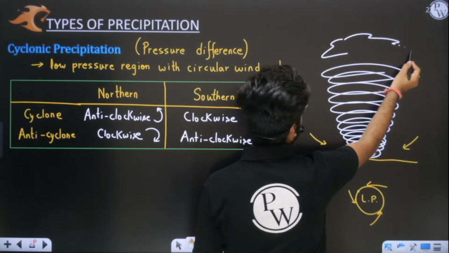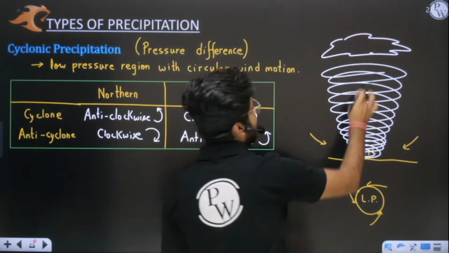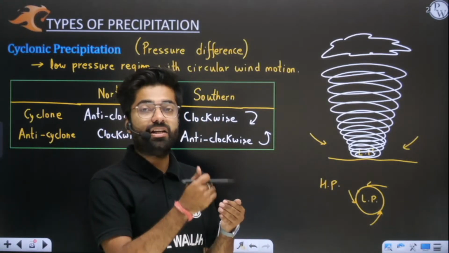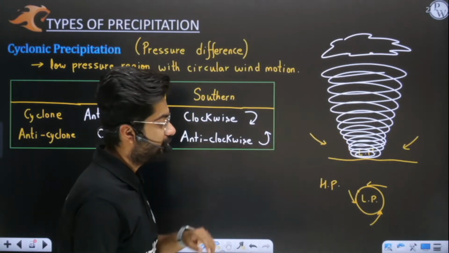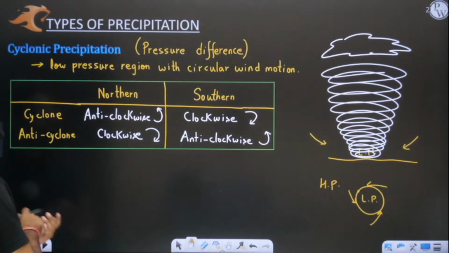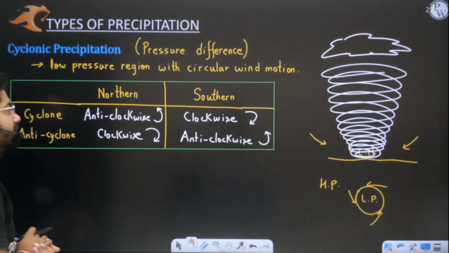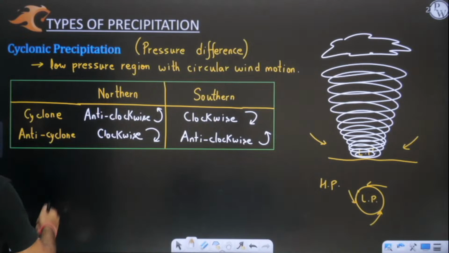Again, you will see that clouds will form here, and there is a pattern to rainfall intensity when you move radially outwards from the center of the cyclone. I hope you remember this. Then we focused on the direction. Cyclone in the northern hemisphere, its direction, we have discussed this.